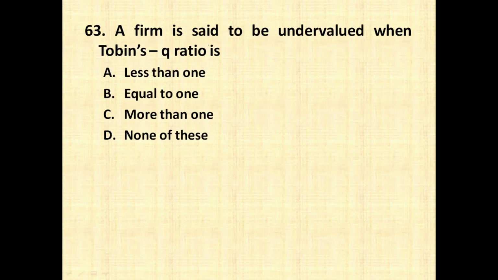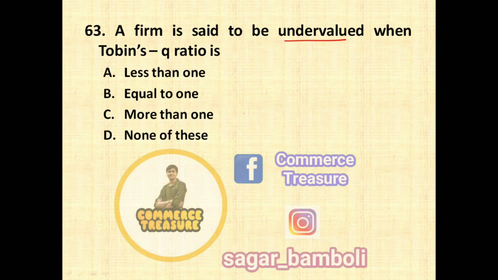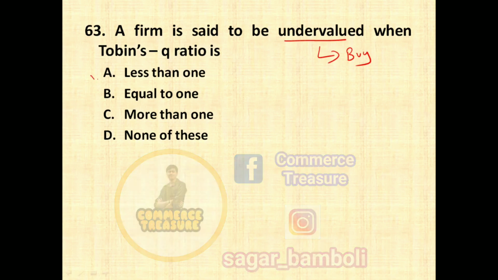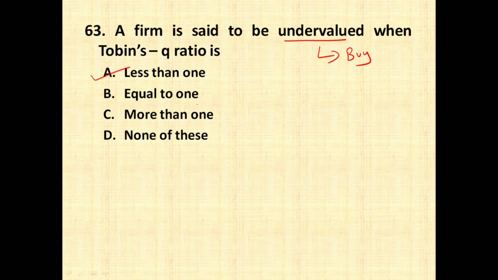selection. A firm is said to be undervalued when Tobin's Q ratio is. Tobin's Q ratio is used to find out the undervalued firm. If the firm is undervalued, it is going to be bought by another company, and whenever the value of Tobin's Q ratio is less than 1, it is said to be an undervalued firm.